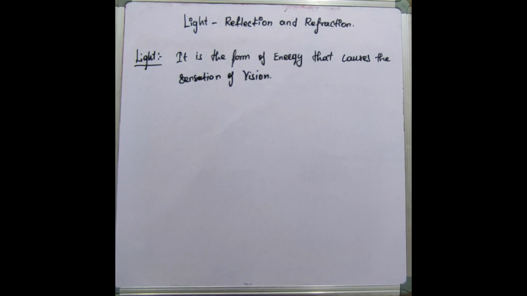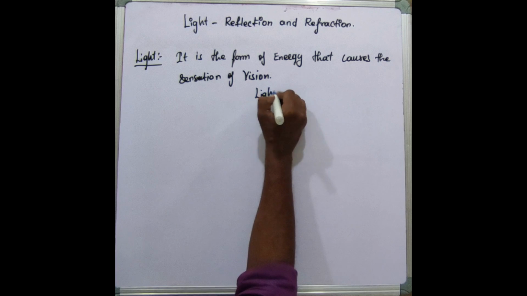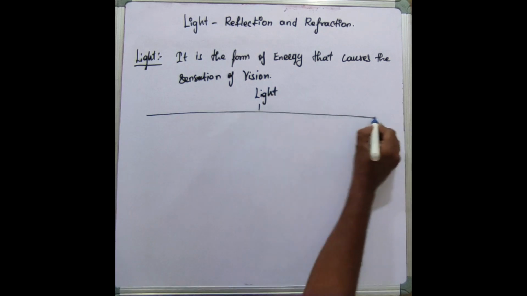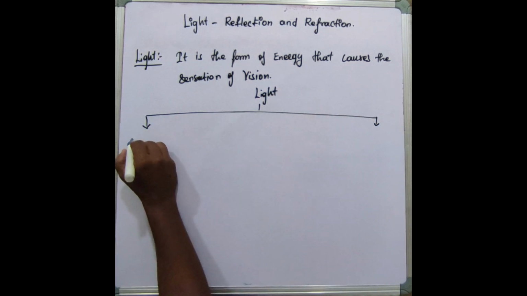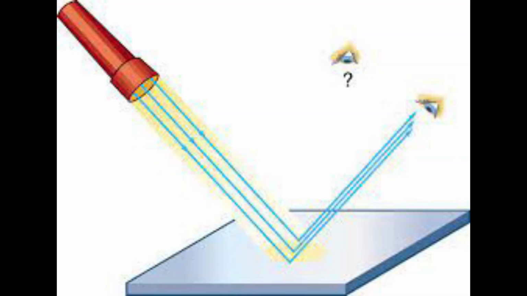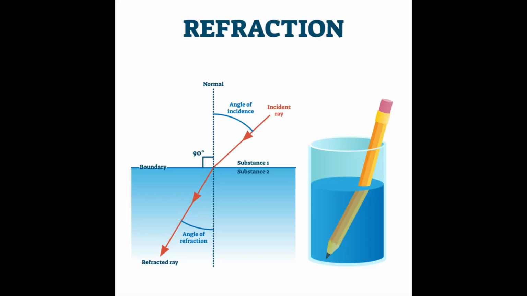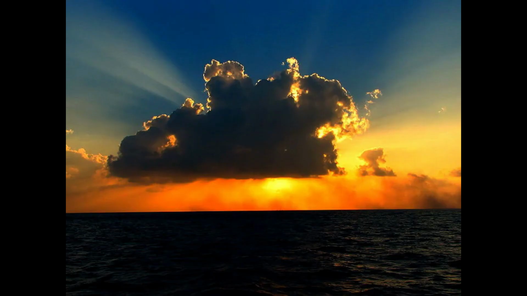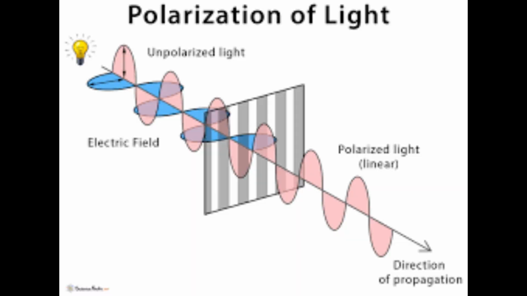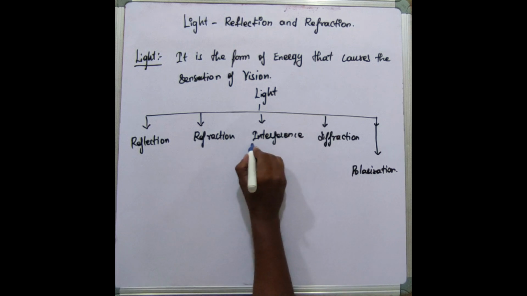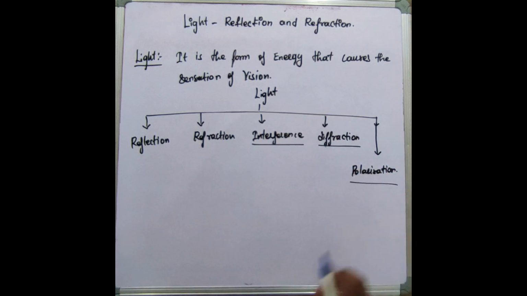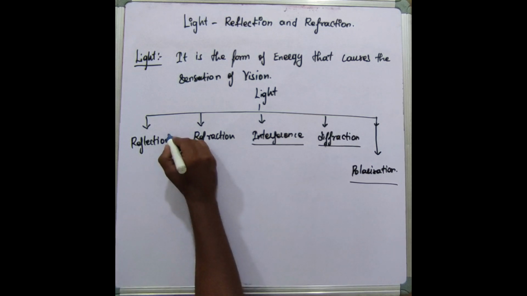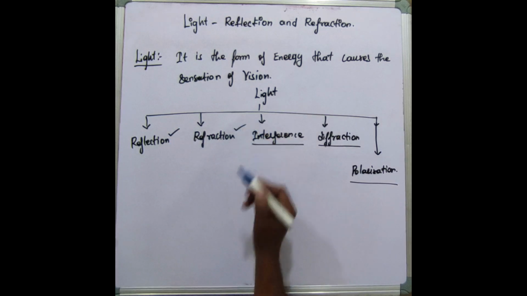So light appadinu paarkkumbodhu, this light can do 5 phenomena. Exactly, it can do 5 phenomena, that is reflection, refraction, interference, diffraction, and the last one is polarization. Okay, here in the interference, diffraction and polarization, ithellaam ungaloda higher classes-la neenga padikka chances niraya irukku. Innaikku namma can discuss about reflection and refraction.